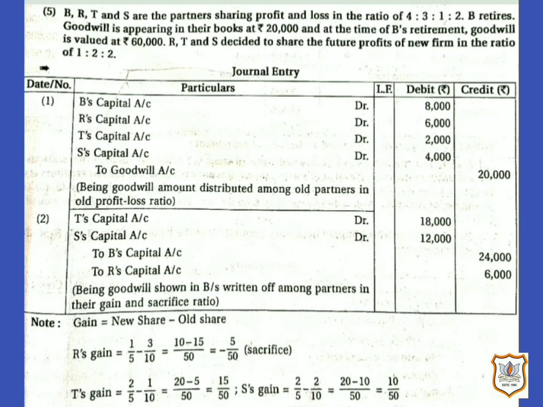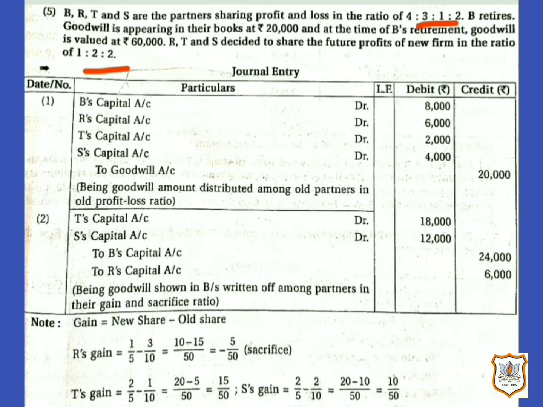R, T and S decided to share the future profits of the new firm in the ratio of 1:2:2. So here in this question we are given old ratio, that is 4:3:1:2, and we are also given new profit and loss sharing ratio, that is 1:2:2.